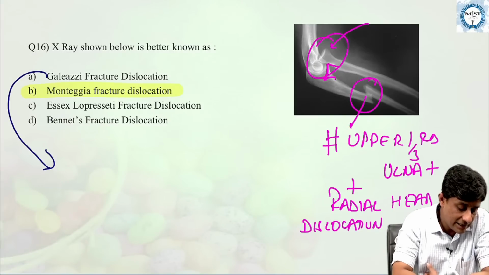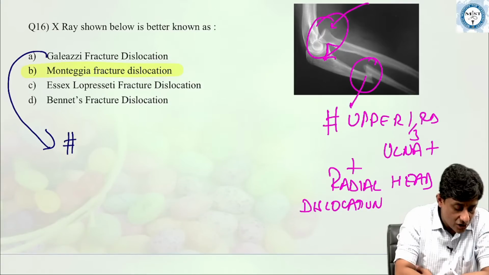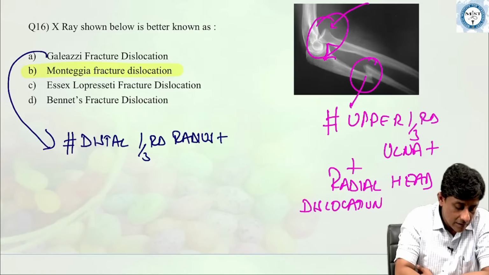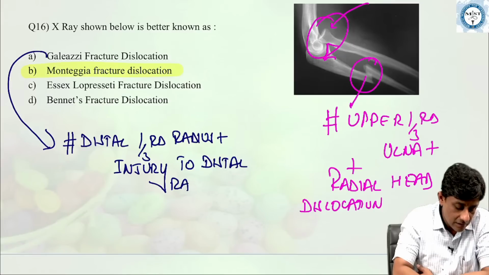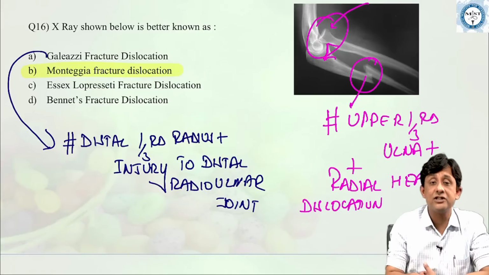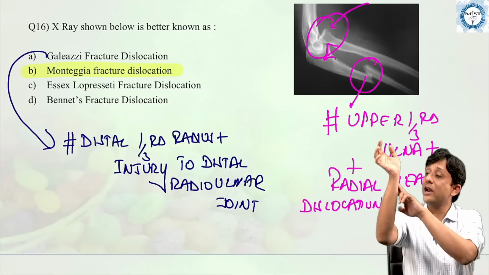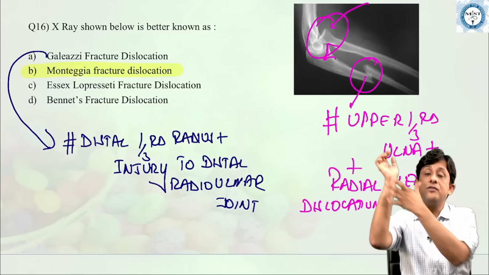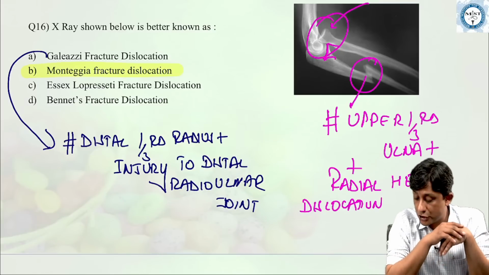What is Galeazzi? Galeazzi fracture dislocation is fracture of the distal 1/3 of the radius plus an injury to the distal radioulnar joint. An injury or separation of the distal radioulnar joint is Galeazzi fracture dislocation. So fracture of the lower end of the radius along with opening of the distal radioulnar joint, that is Galeazzi fracture dislocation.